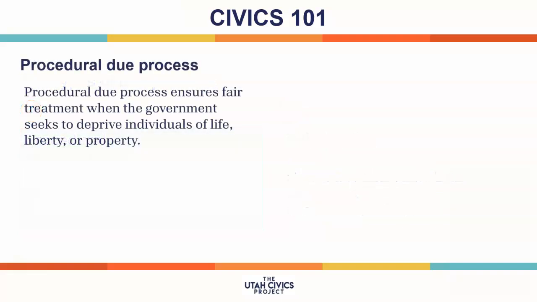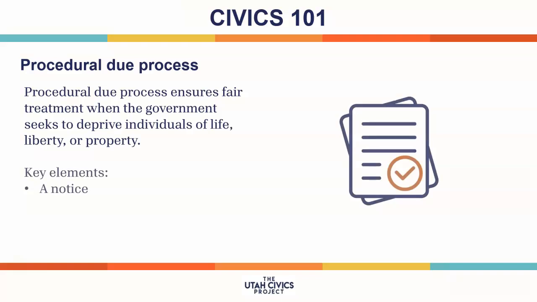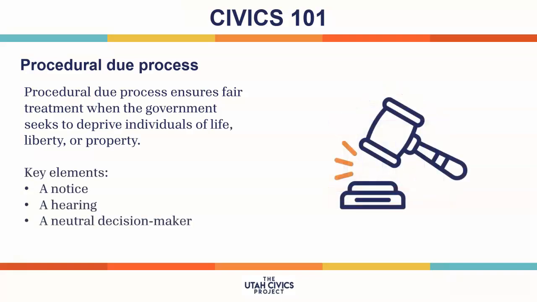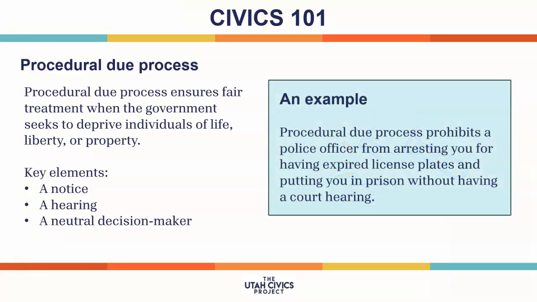Procedural due process ensures fair treatment when the government seeks to deprive individuals of life, liberty, or property. It has three key elements: a notice, a hearing, and a neutral decision-maker. Here's an example. Procedural due process prohibits a police officer from arresting you for having expired license plates and putting you in prison without having a court hearing. All three features of procedural due process are important.